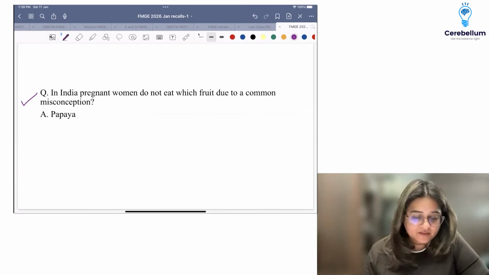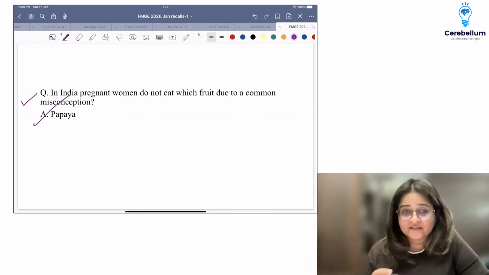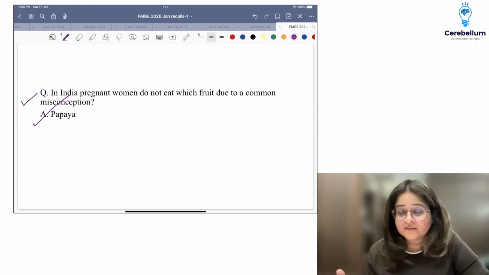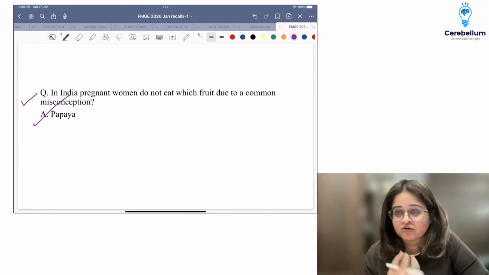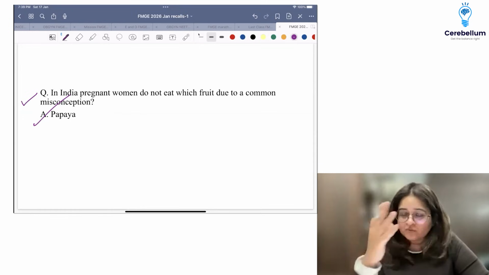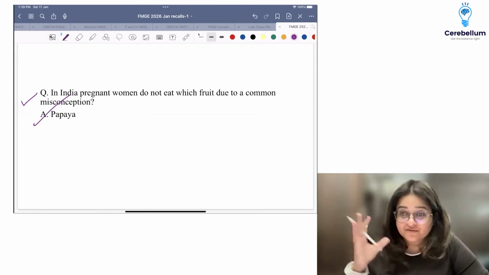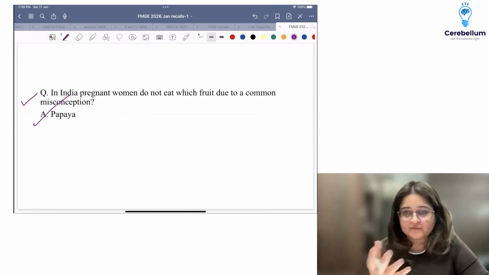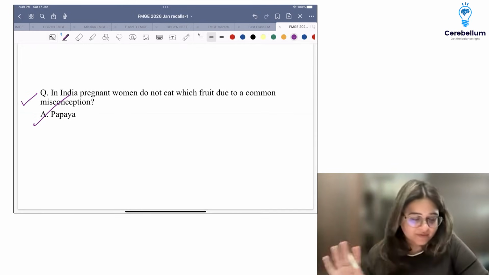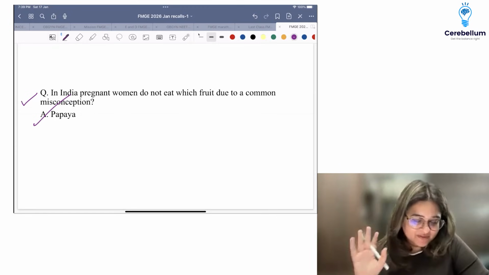So in India, pregnant women do not eat which fruit? Papaya. It's not that it is forbidden, but why do they not eat papaya? Because in olden days, really olden days, the seeds of raw papaya were known to be an abortifacient. That fear has stayed all along. If you have a nice ripe papaya, nothing is going to happen. But the fear is so much now that even I tell the patient who comes to me, it's okay, don't eat papaya. Nothing will happen for 3 months if you don't eat papaya, or 9 months also.